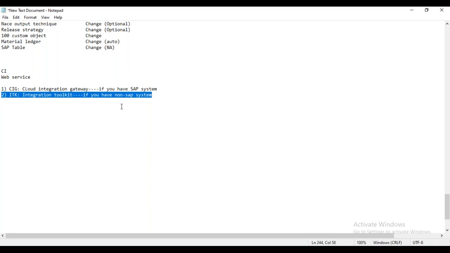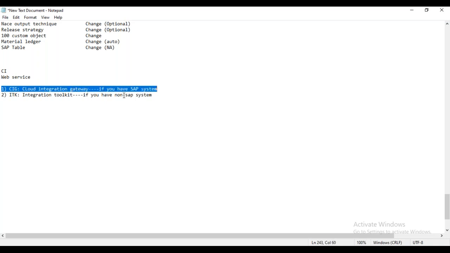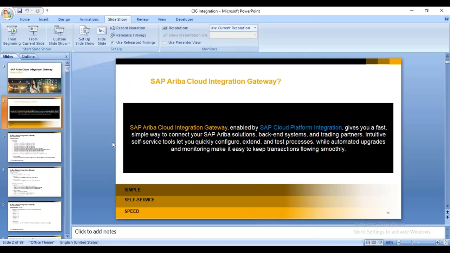Since we are on the SAP background, we will not talk about the ITK, we will talk about the CIG, because the CIG is going to be more popular compared to the ITK, and we will get a chance to work only in the CIG. So now, first we'll talk about what the CIG is.